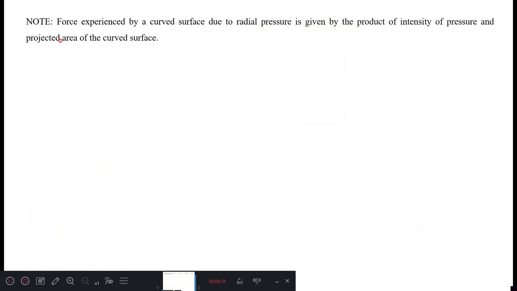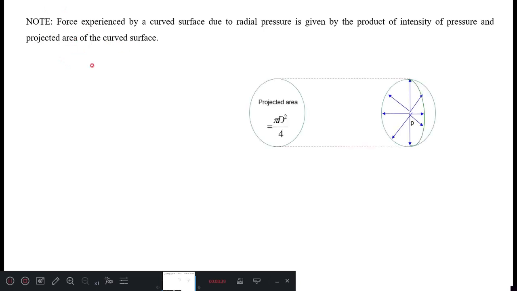Note that whenever a force is experienced by a curved surface due to radial pressure, it is given by the product of intensity of pressure and projected area of the curved surface. That means whenever a force is acting inside the curved surface, if you want to calculate how much pressure is inside it, you just project the area, and this is the projected area of this curved surface.